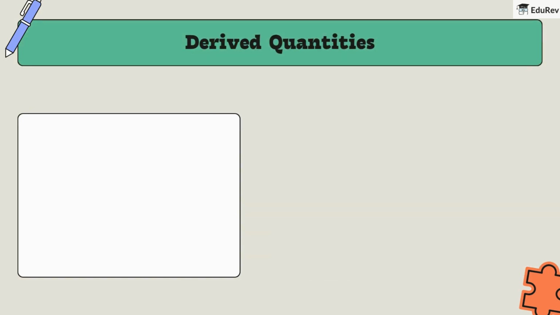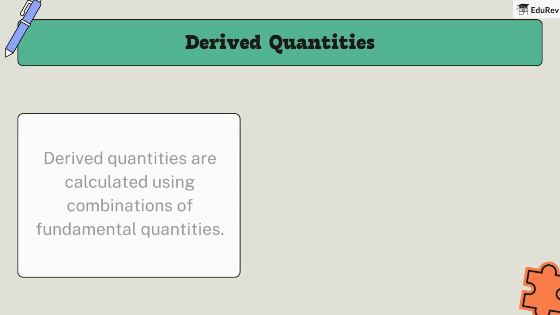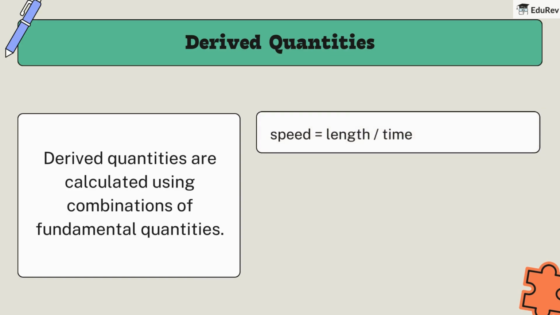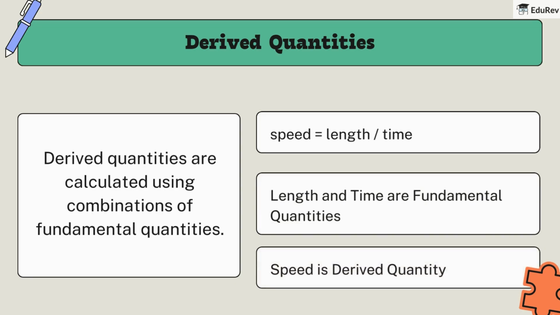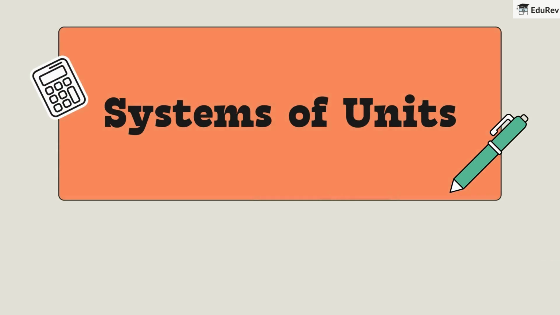Now, what about derived quantities? Derived quantities are calculated using combinations of fundamental quantities. For example, speed is length upon time. Both length and time are fundamental quantities and speed is a derived quantity. Now that we understand the types of physical quantities, you might be wondering, how do we actually measure these things? Great question. This brings us to our next topic: systems of units.